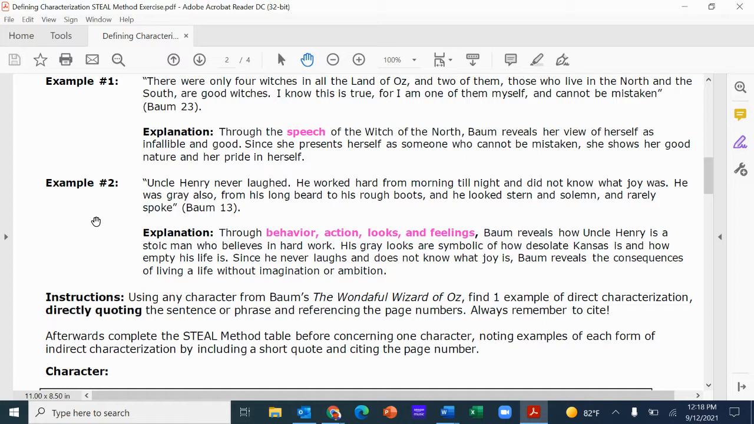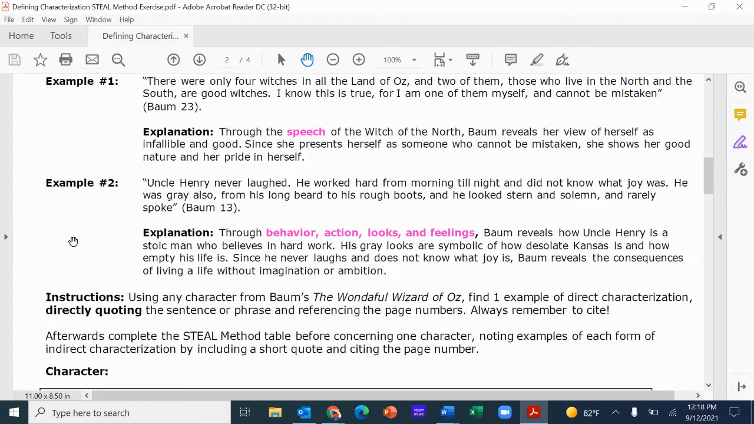So through behavior, action, looks, and feelings, Baum reveals how Uncle Henry is a stoic man who believes in hard work. His gray looks are symbolic of how desolate Kansas is and how empty his life is. Since he never laughs and does not know what joy is, Baum reveals the consequences of living a life without imagination or ambition. So again, we get this huge chunk of indirect characterization.